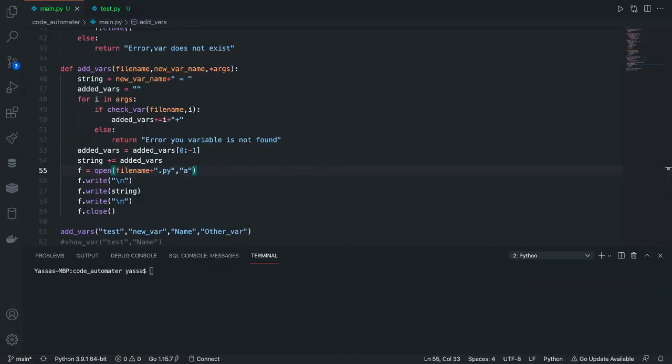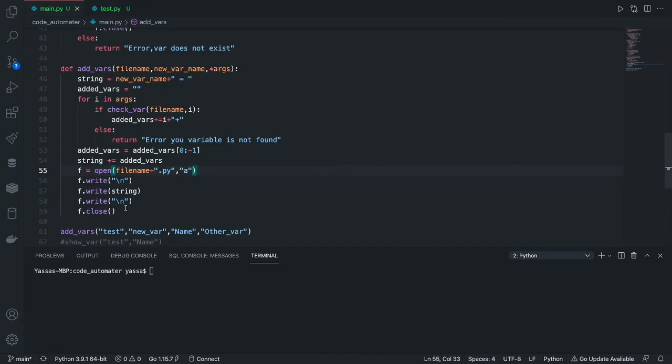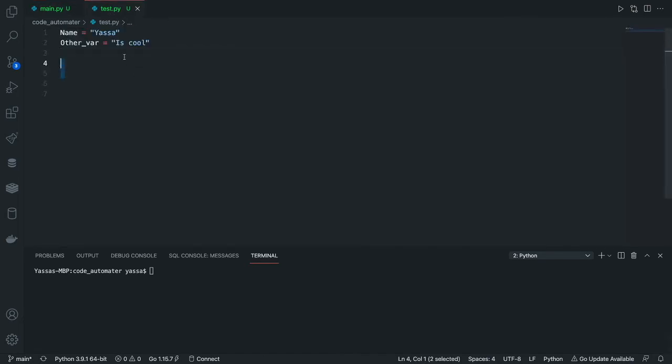And boom, before you know it, I finally created adding variables. For once in my life, something is actually working. So this is how it works. This is my current test file. Pretend like that didn't exist. I'm going to remove some of that. Okay, so I have this name and other variable. So I'm going to write Yassa is cool. Yes, I know it's a bit cringy, but whatever.